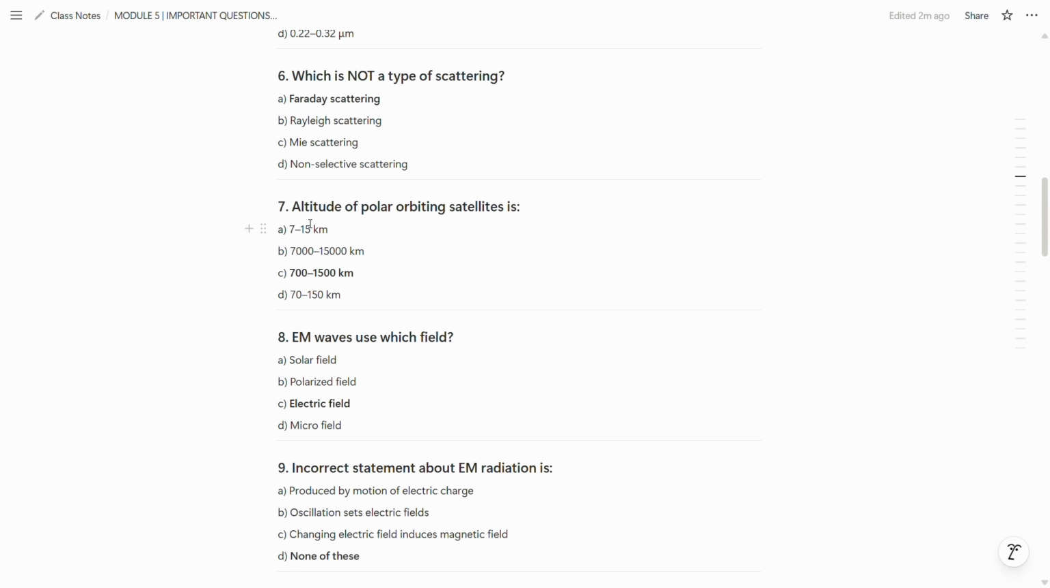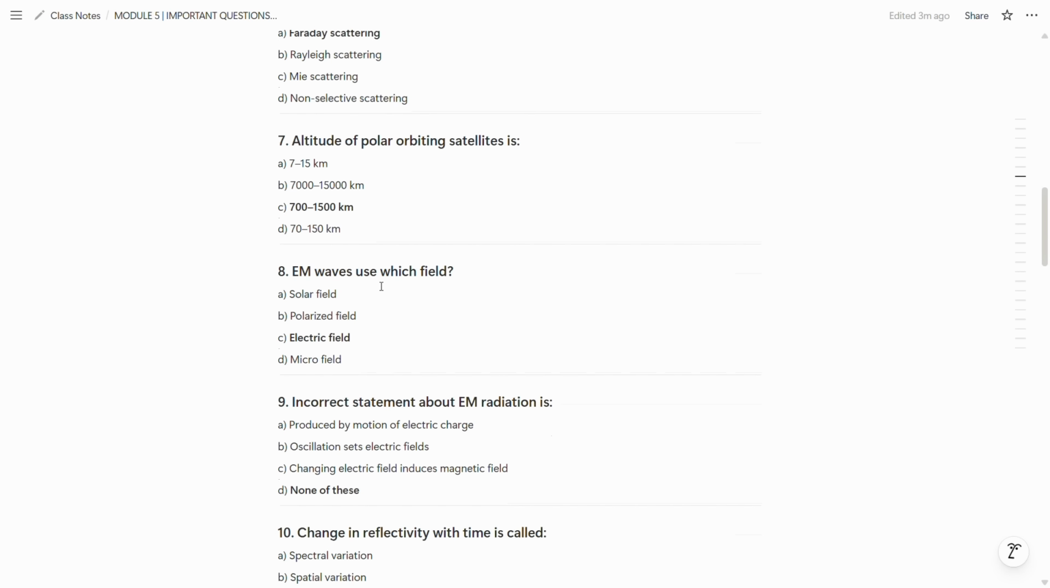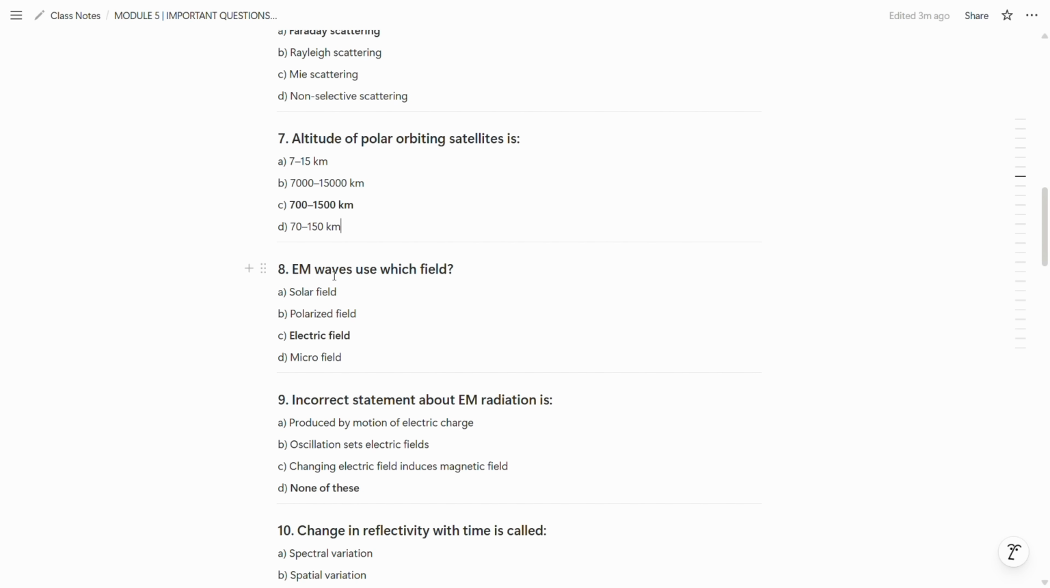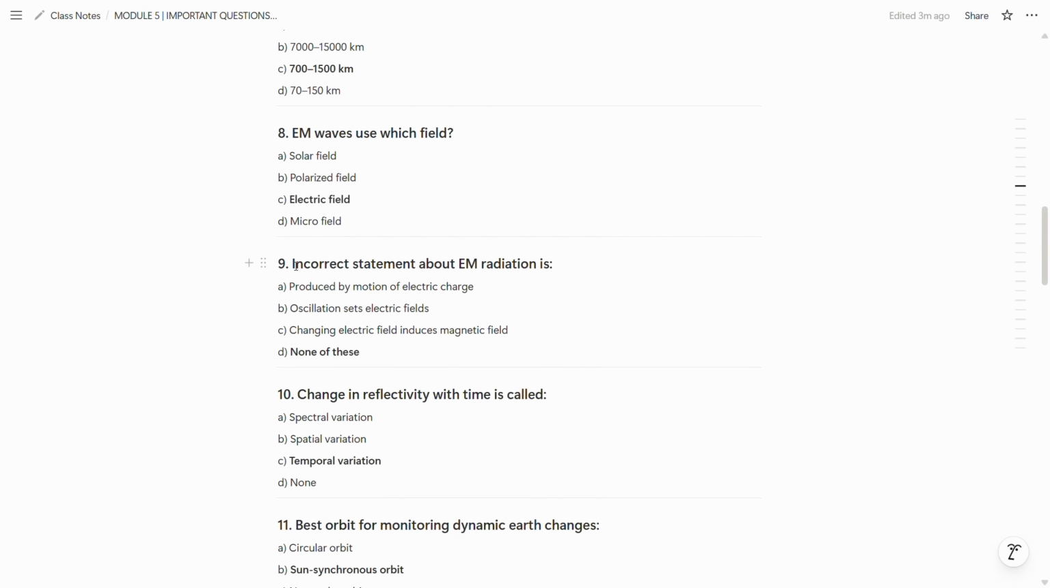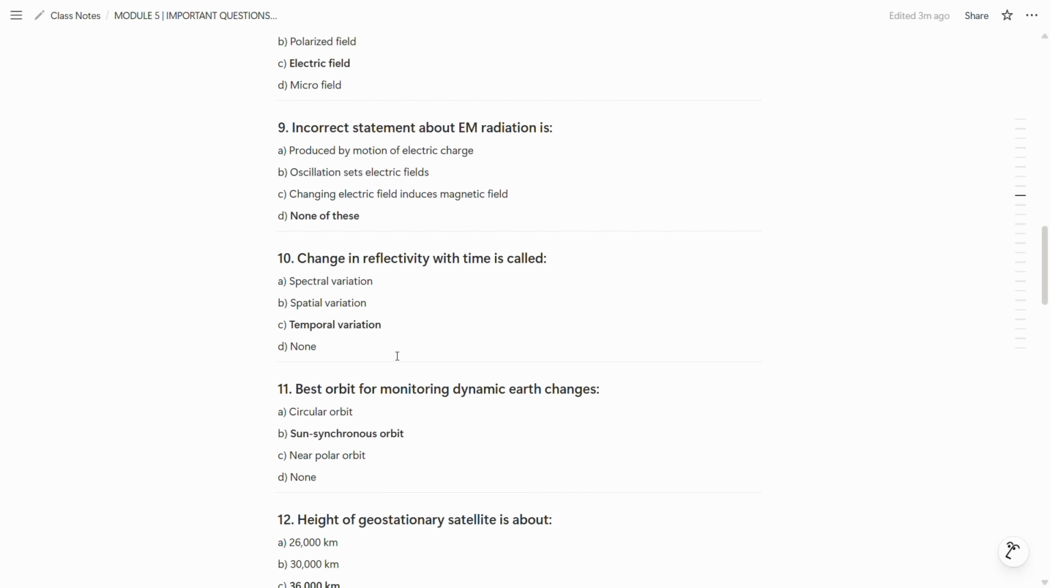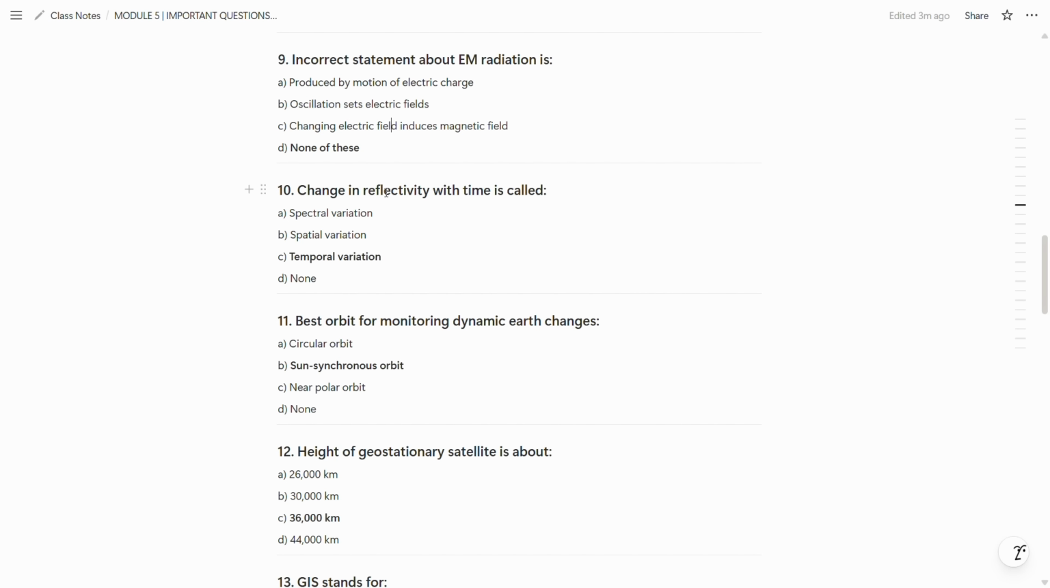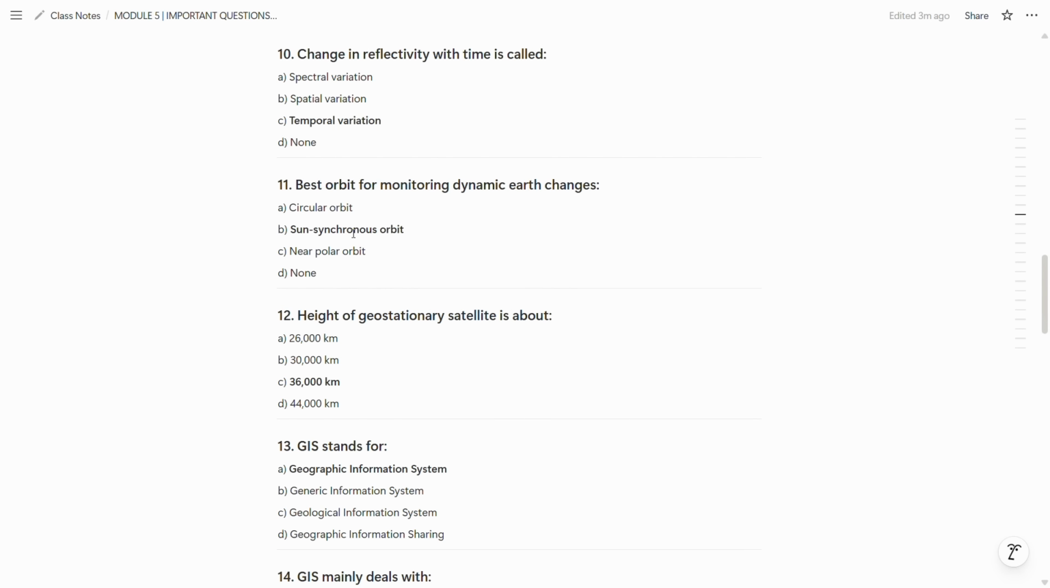So now seventh question is altitude of polar orbiting satellite is 700 to 1500 kilometers. So C is the correct answer. Now the eighth question is EM waves use which field? Electromagnetic waves use electrical field. So C option is the correct one. Now in the ninth question, incorrect statement about EM radiation is none of these. So because these all are the correct ones. So now 10th question is change in reflectivity with time is called temporal variation. So C is the correct answer.